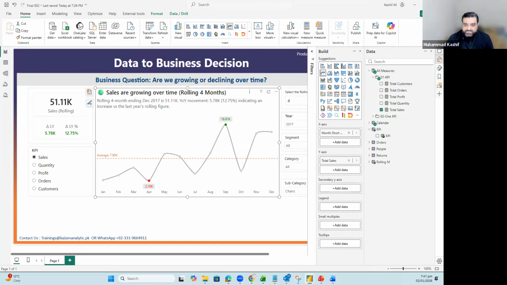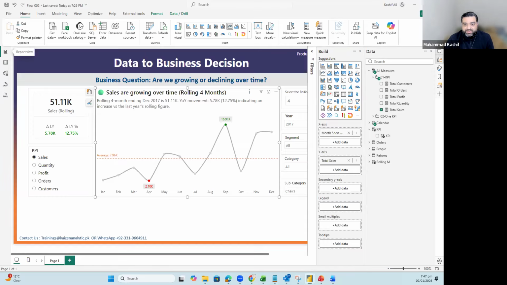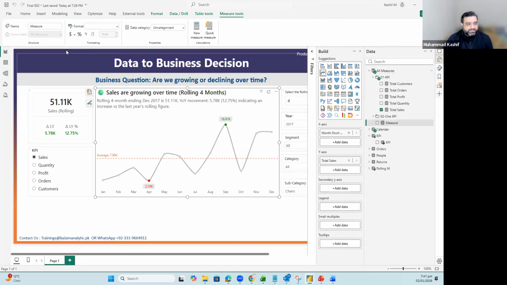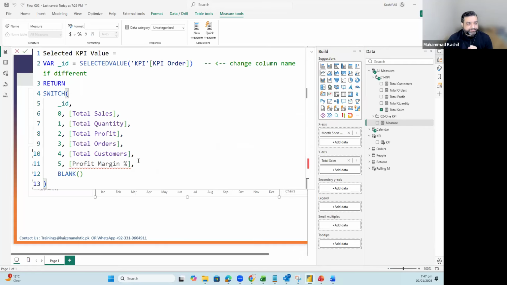As I said earlier, the KPI order is important. So let me first take the liberty of copying the measure from the reference file, and then I'll explain. All these measures are already provided in the DAX pack, so you will have the DAX pack.